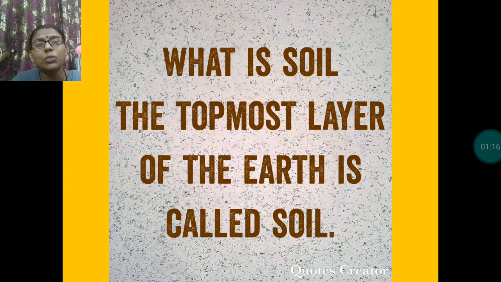All human beings are dependent on soil for their food, as the crops grow there and we eat that food directly. Or those who are non-vegetarians, the animals are dependent on the plants, they eat that plant and we eat the animals. So directly or indirectly we all are dependent on soil.